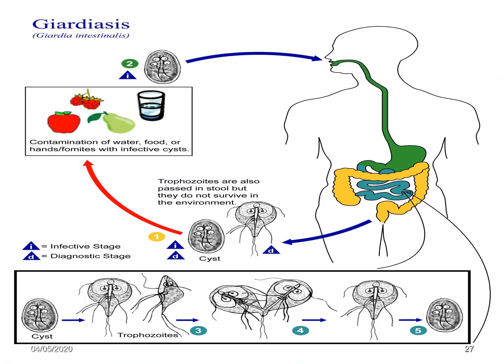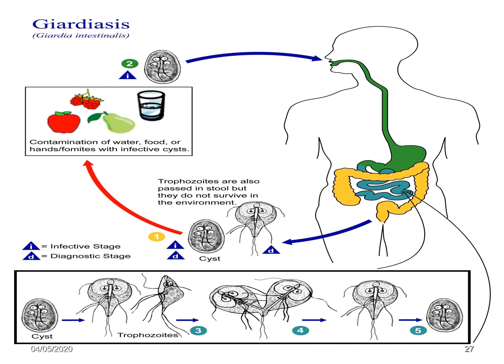Now this slide shows the life cycle of the giardia. The infective stage is the cyst. The diagnostic stages are the trophozoite and the cyst. The cyst is ingested by the person and it will be in the small intestine, especially the jejunum.